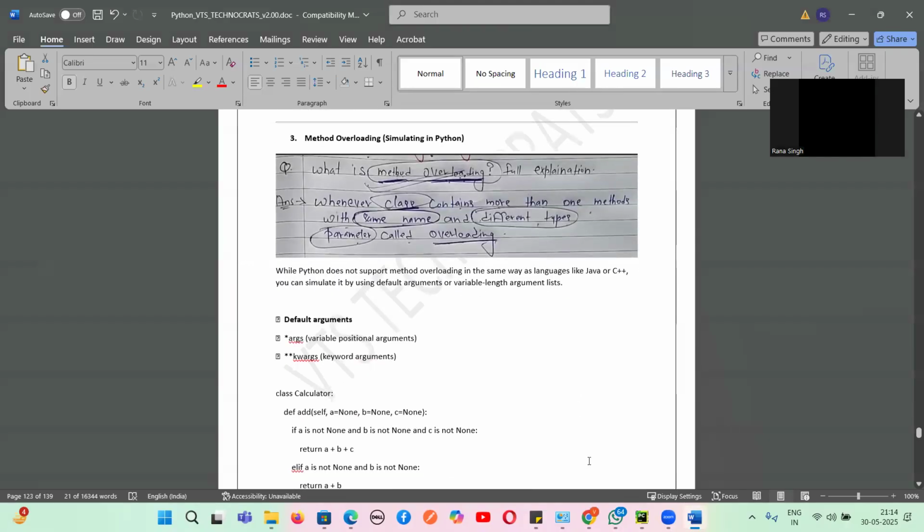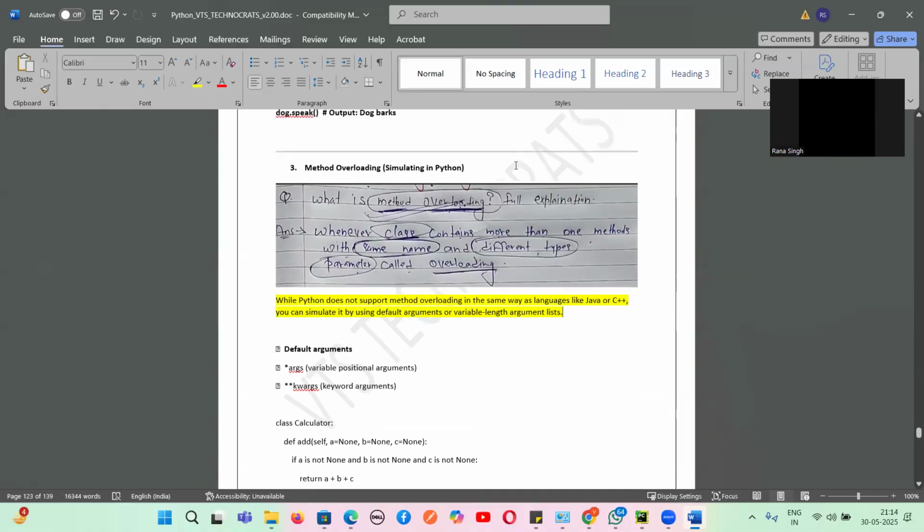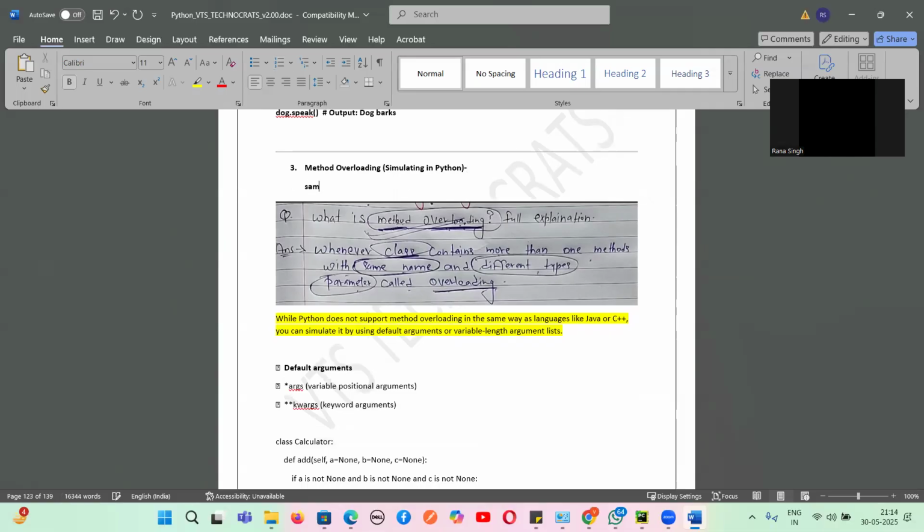So guys, method overloading, simulating in Python. Method overloading is the same method name but different arguments, which is not supported in Python. Whenever a class contains more than one method with the same name and different parameters, it is called method overloading. I told you: same method name, different arguments. So here I have written it clearly, guys. Just remember, same method name but different arguments. Yes or no, guys?